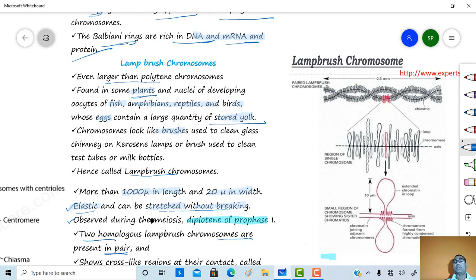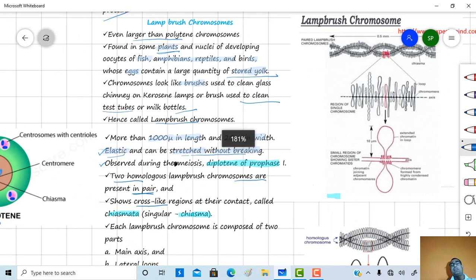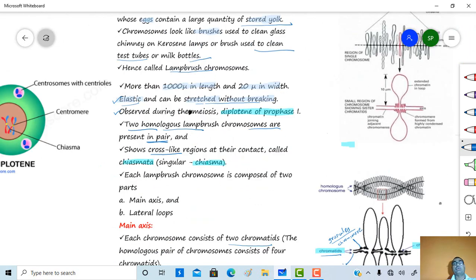The chromosomes look like brushes which are used to clean the chimney of kerosene lamps, or the brushes that are used to clean bottles, test tubes or milk bottles. Okay, and as they look like a brush, they are called lampbrush chromosomes.